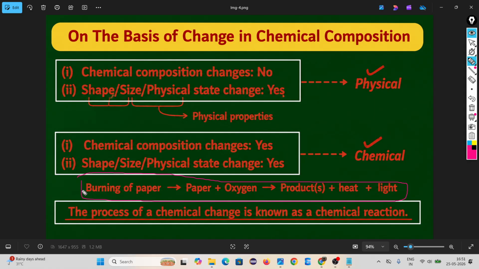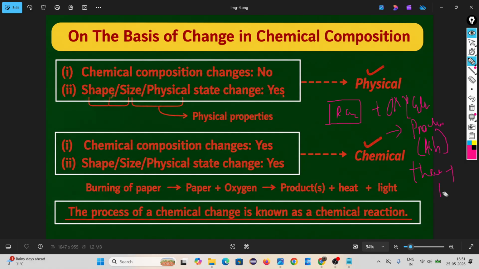Burning means something that reacts with oxygen to give a product, and with this product heat and light energy is released. When you burn paper, the paper reacts with oxygen. After reacting, they will give you some product. The product is nothing but ash. With this product, some heat and light energy is released.